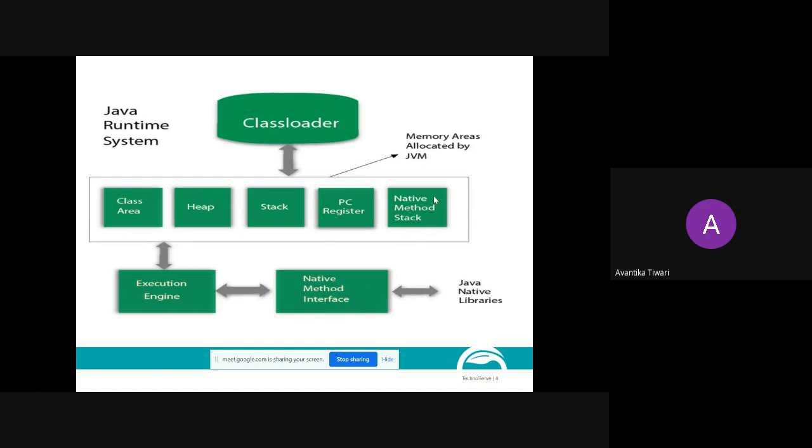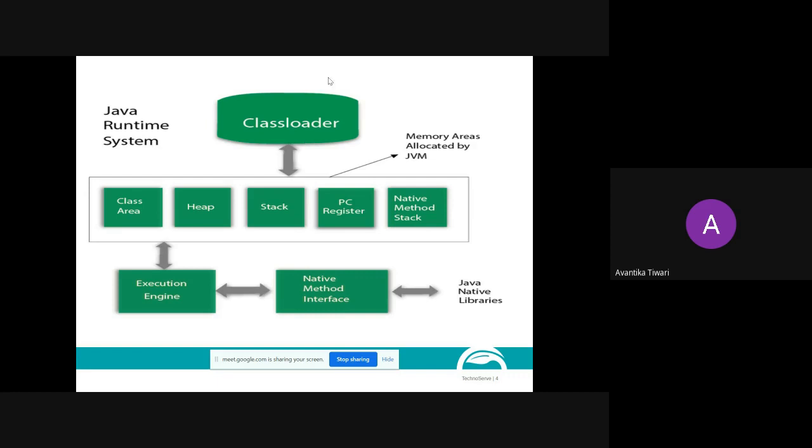See, a physical machine has memory or not? Yes, ma'am. So a virtual machine will also have memory, right? Yes, ma'am. So just like a physical machine, this virtual machine also has some memory space. And this is the execution engine, which is very much important. Then this is the native method interface, also called JNI, Java Native Interface, and this is Java Native Libraries. Let us understand one by one what is happening.